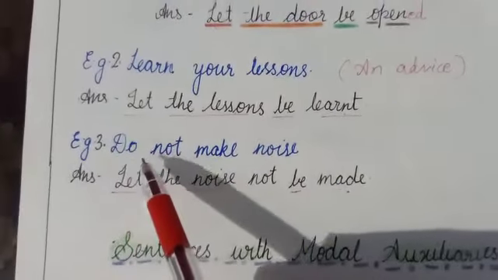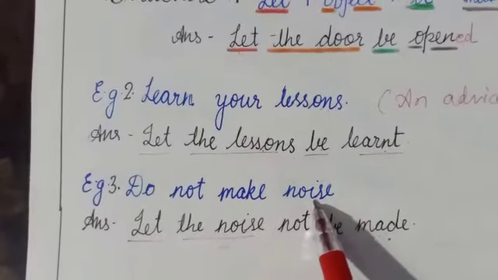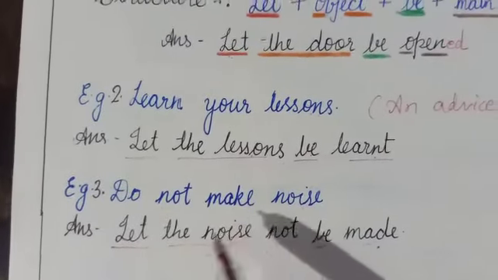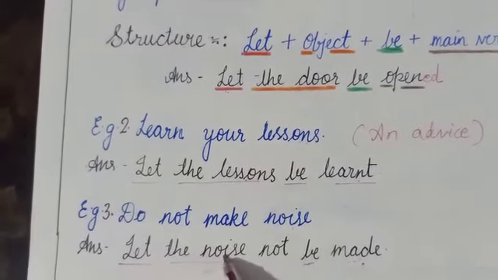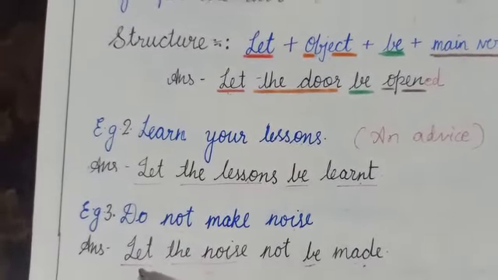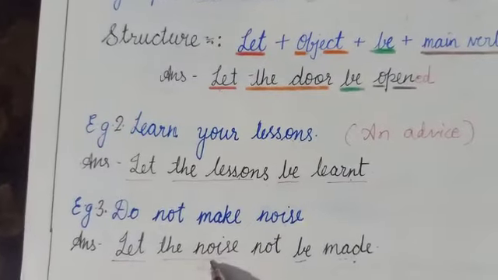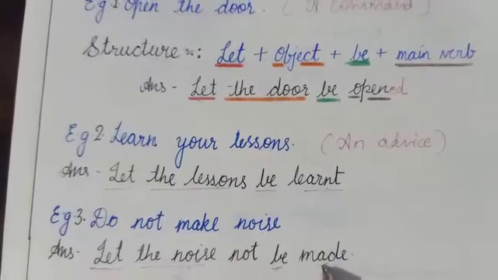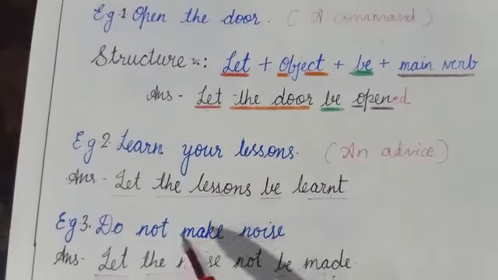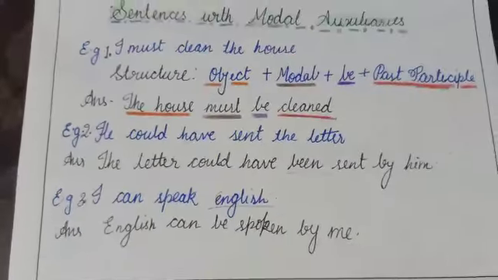The third example here is do not make noise. When the sentence is a negative one, we add not just before be. Let the noise not be made. Let, and then the object the noise, and then not, and the auxiliary verb be, and the past participle form of the main verb make becomes made.